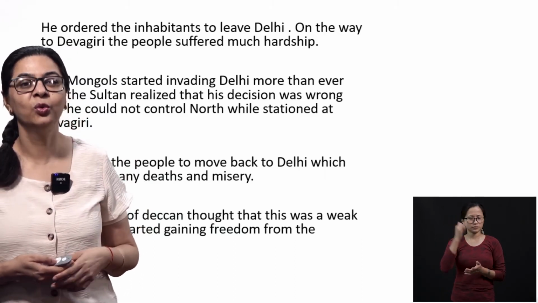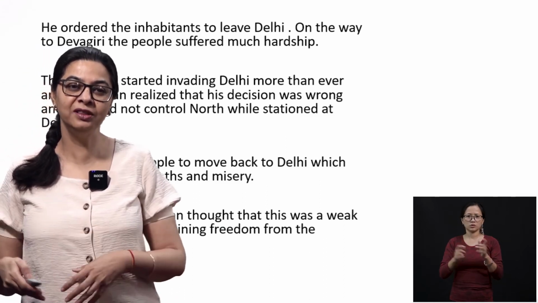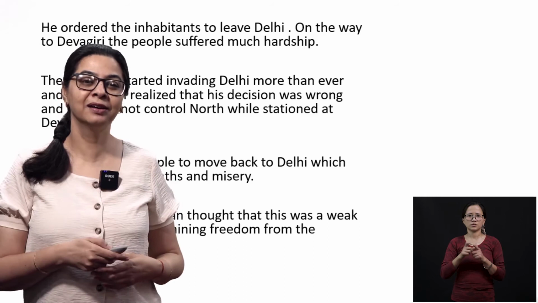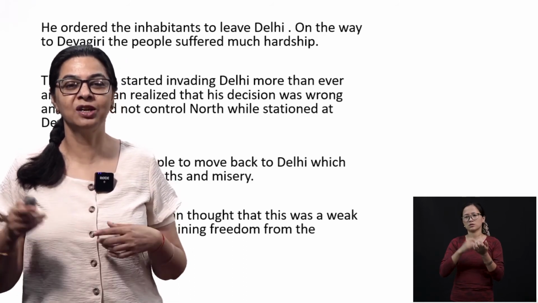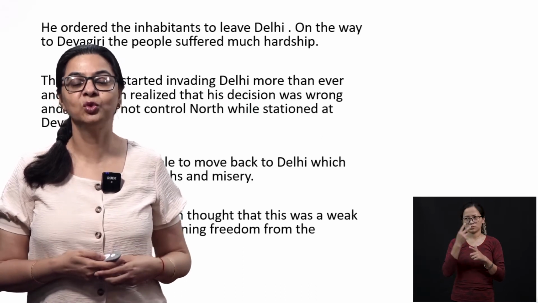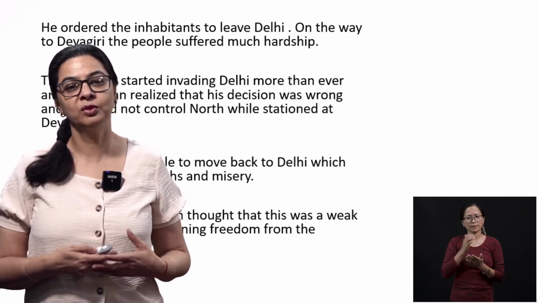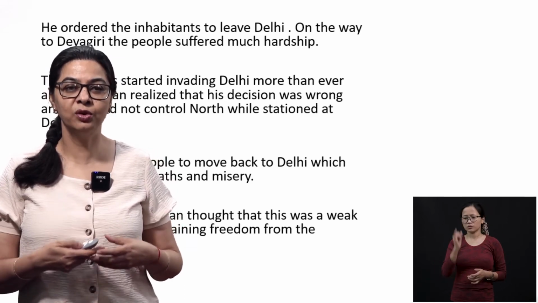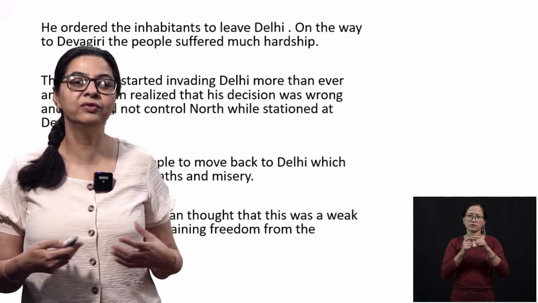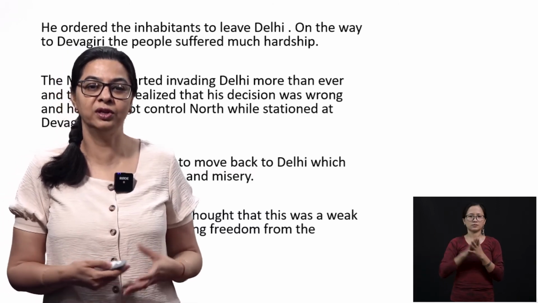And when he says that it's not a good idea, he tells the people who were already in Devagiri to go back to Delhi and start the long, arduous journey again. Again, because of the hardship, no water, no rest, no food, most of the people died from weakness or fatigue, and only a few remained who went to Delhi and settled all over again.